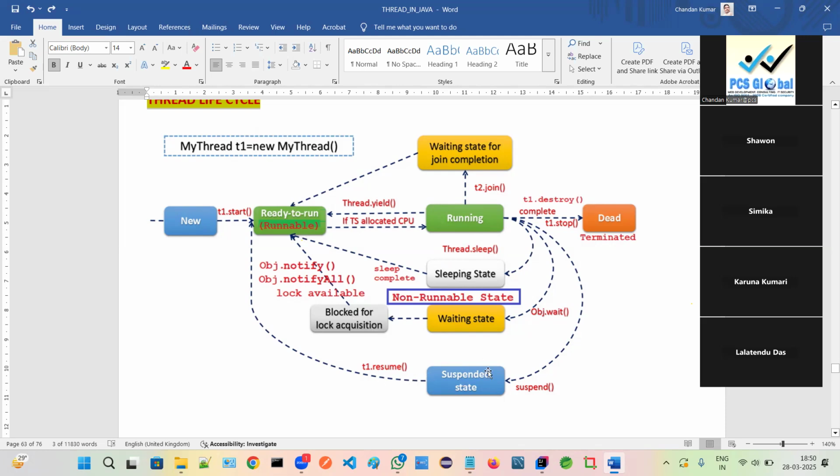So these are the states of the thread life cycle, from the start to the end. In the meanwhile, many things are happening, right? We are born, we live our life, and at the end, at the old stage, we will be terminated.